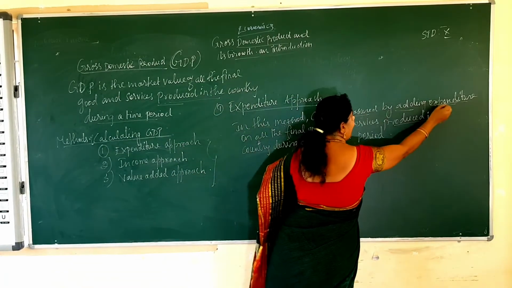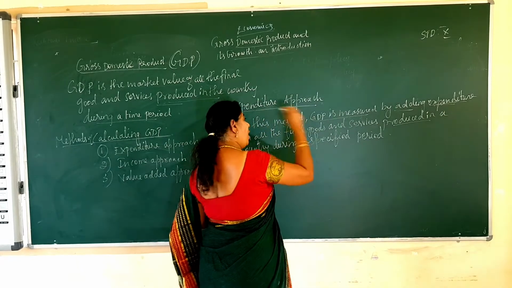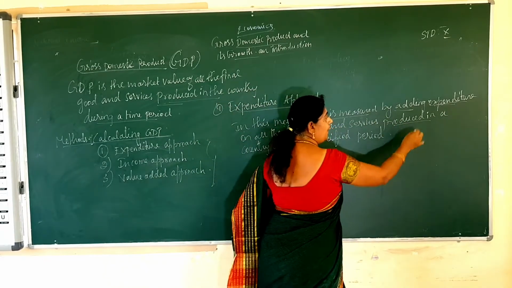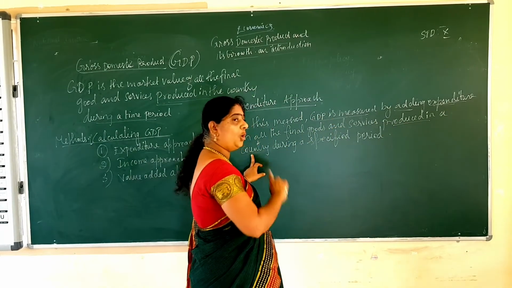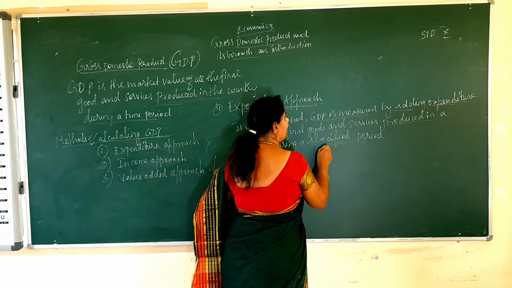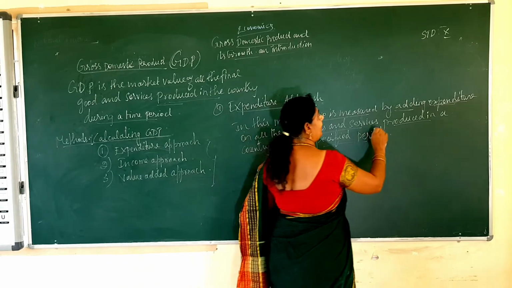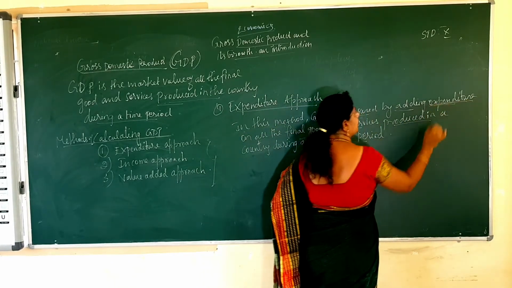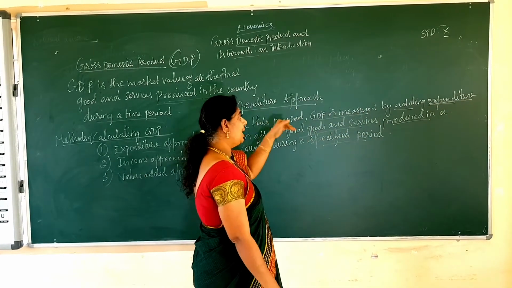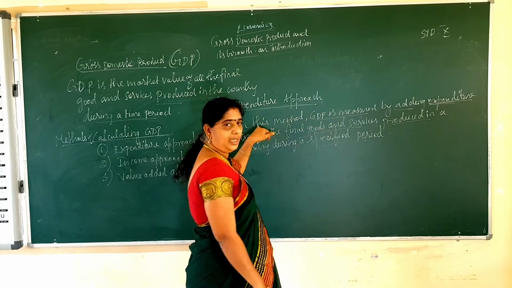GDP is measured by adding expenditure on all the final goods and services produced in a country during a specific period. In that method we can measure the GDP.